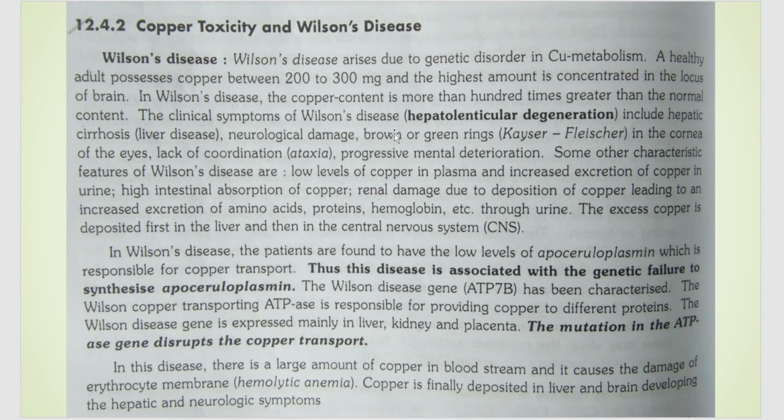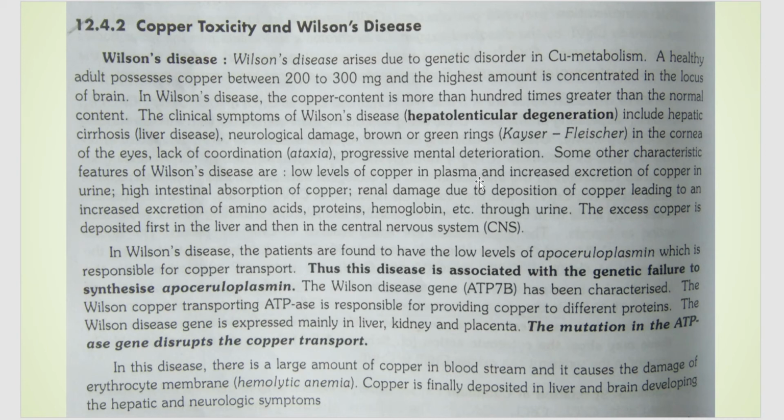Okay, so the patient having this disease will have 100 times more concentration of copper than that of a healthy individual. So what are some of the symptoms of this disease? There is liver damage, there is neurological damage, and there is a brown or green ring in the cornea of the eyes, and the patient will lack coordination and will show mental deterioration. That is, mentally, that person will not be stable. And other features of this disease are a low level of copper in plasma, and there is increased excretion of copper in the urine.